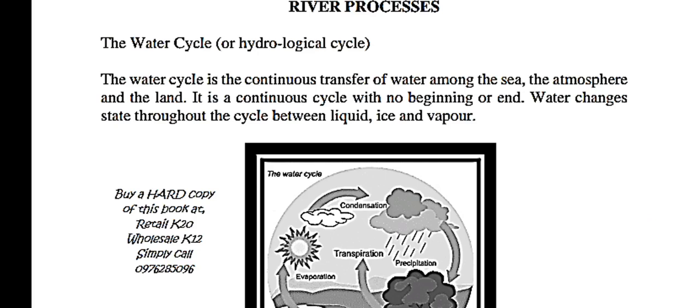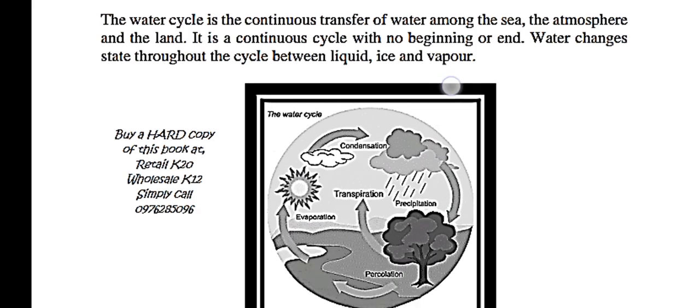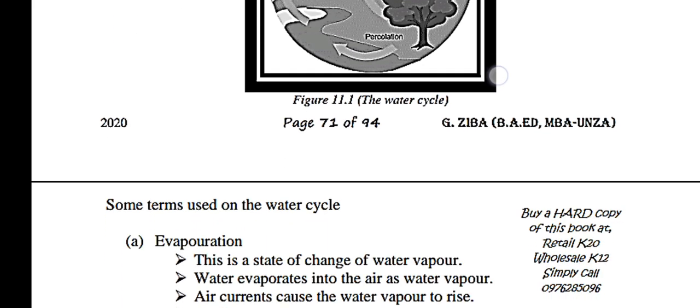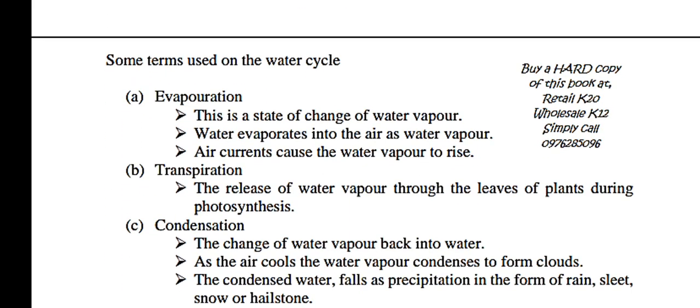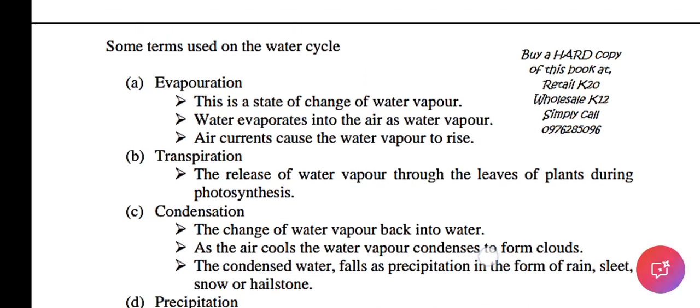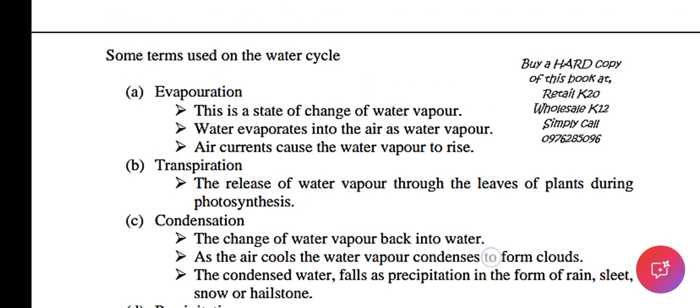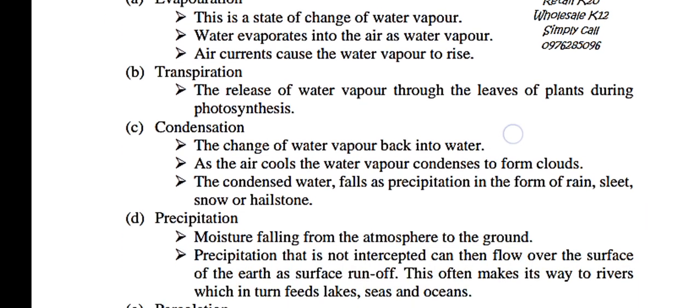Okay, we move on to the water cycle. I already mentioned the hydrological cycle. This is the water cycle which we talked about. These are the pictures for the water cycle. I want to believe we have learned about this water cycle before. So there are processes there: we have the evaporation, the transpiration part, and the condensation.